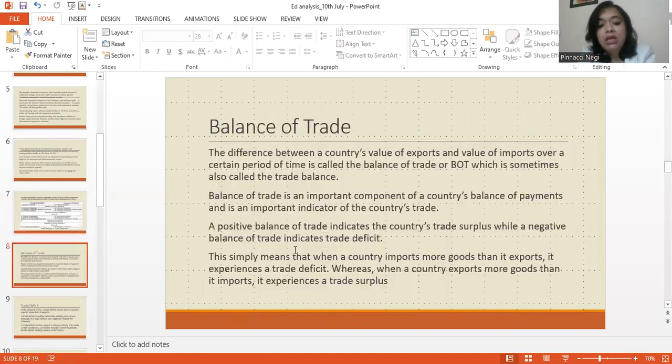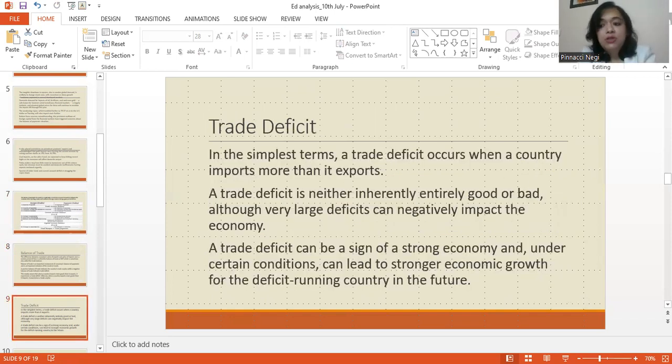However, there could be a negative balance of trade if we are importing more than we are exporting. Now, this simply means that when a country imports more goods than it exports, it experiences a trade deficit. And when a country exports more goods than it imports, it experiences a trade surplus. Trade deficit, very briefly. In the simplest terms, the trade deficit occurs when a country imports more than it exports. Right? Repeating, when do we face a trade deficit? When we are importing more than we are exporting.